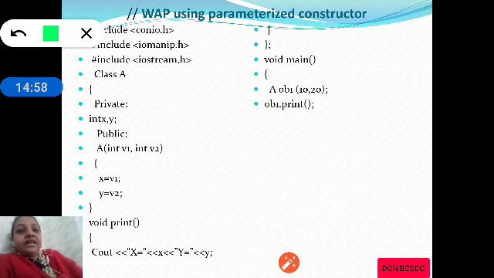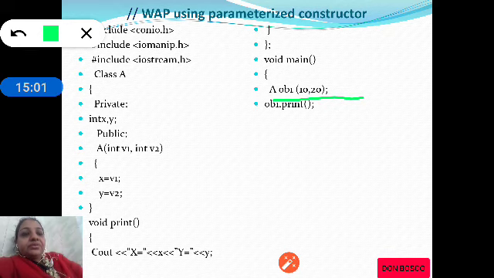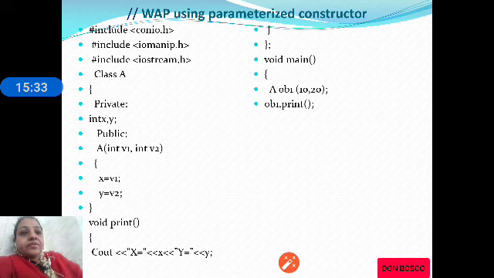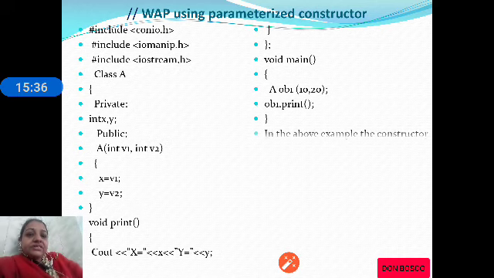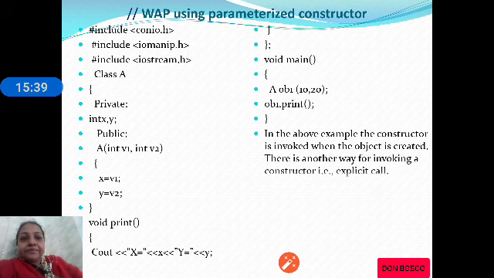But now we are creating an object in a different way. So you observe the underlined statement A OB1(10, 20). 10 will be passed to V1 and 20 will be passed to V2, and in turn V1 goes to X and V2 will go to Y. So X value will become 10 and Y value will become 20. So now when we print the values of A, X and Y, we will be getting X value as 10 and Y value as 20.